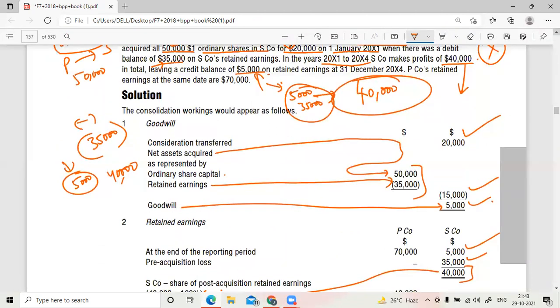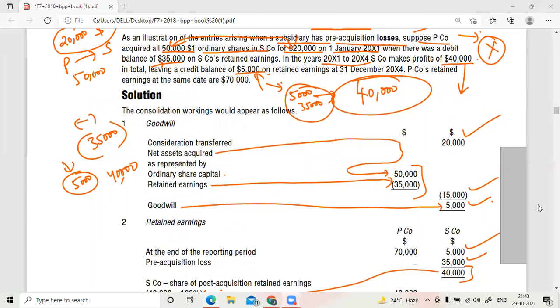I think in India GAAP, once acquisition happened by the parent company, all losses or retained earnings are completely absorbed, and then zero value will come to the books of accounts. Sir, please explain once again. Actually, I don't have that good knowledge.